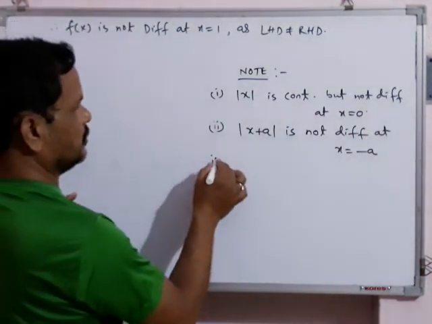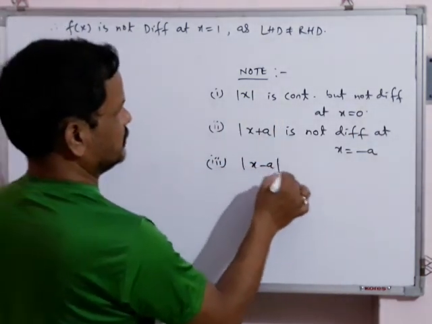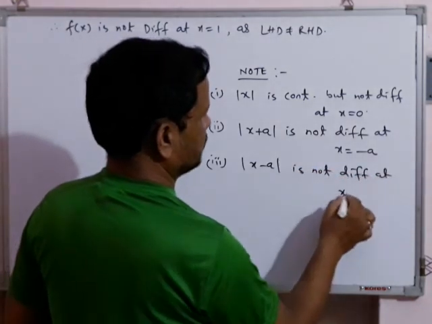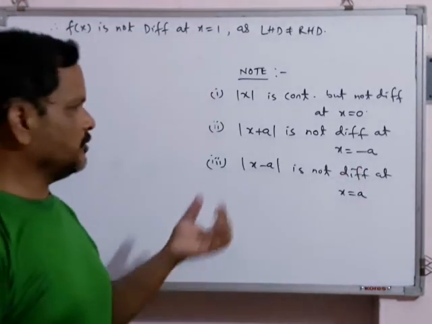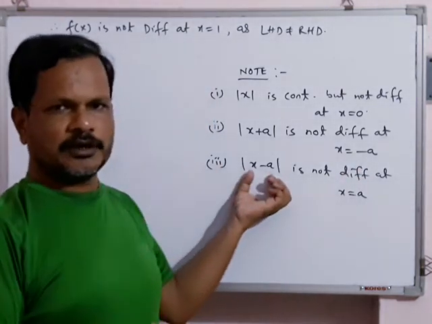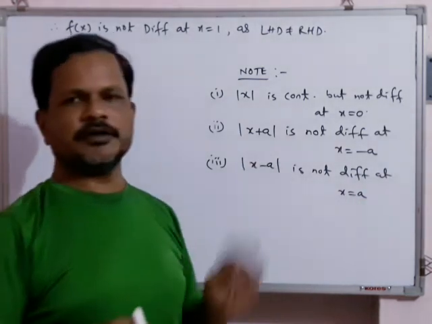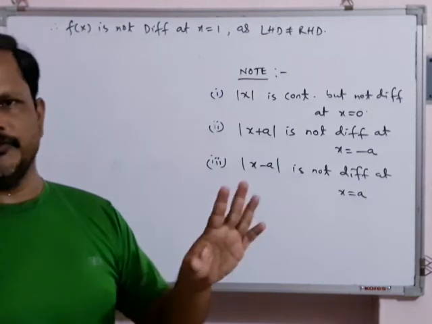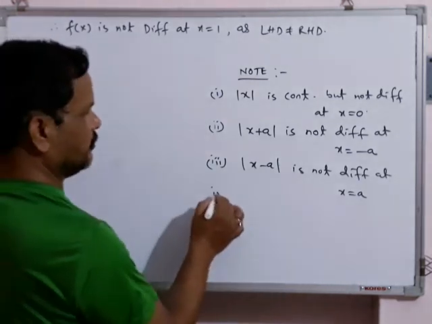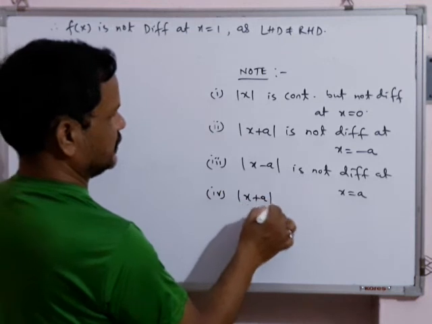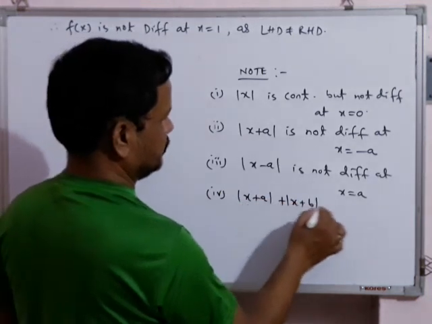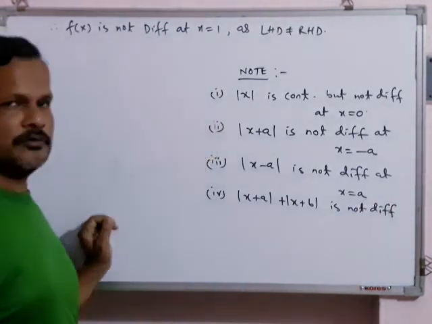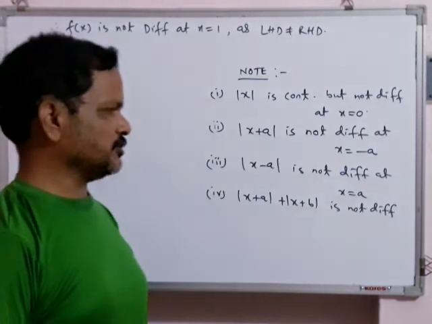अंडरस्टूड. थर्ड, mod of x minus a is not differentiable at x equal to a. सेम कॉन्सेप्ट, मोड के अंदर जो भी होगा उसको हम 0 करेंगे, उस पॉइंट पर फंक्शन डिफरेंशिएबल नहीं होगा. ठीक है, x का वही वैल्यू पर फंक्शन डिफरेंशिएबल नहीं होगा. फोर्थ वन, mod of x plus a plus mod of x plus b is not differentiable. This is very important for exam point of view. In short question you may get this type of question.